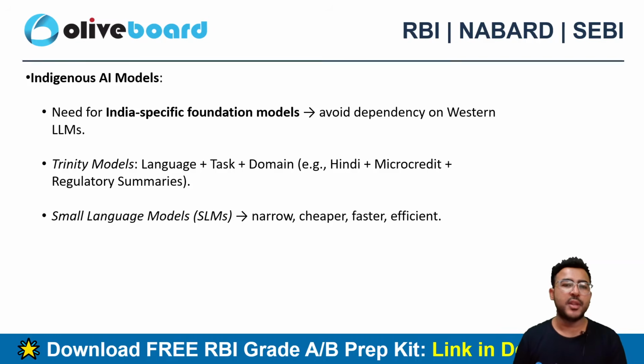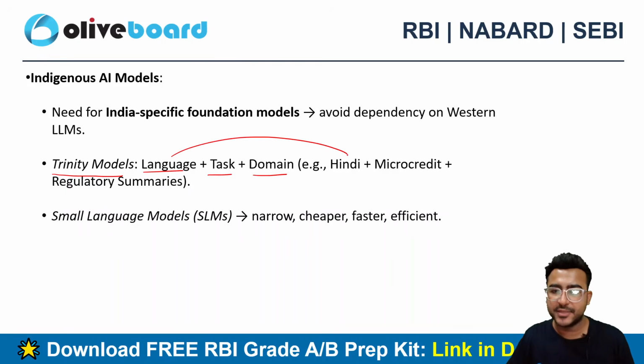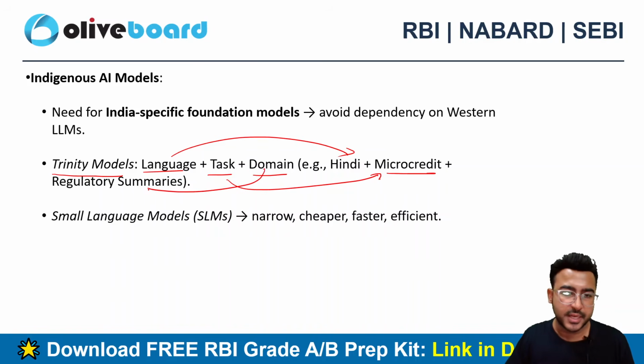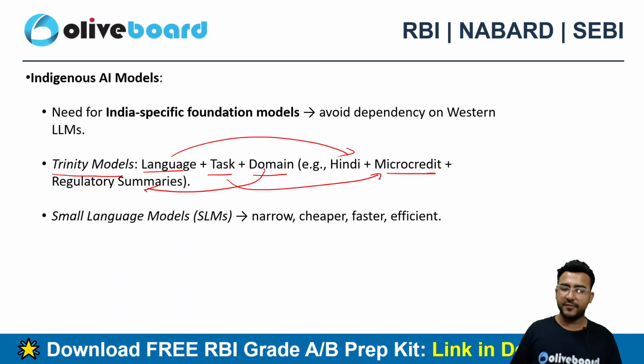Indigenous AI model, the need for an India-specific foundational model. Again, it's a great idea. What if we have a Trinity model? What do I mean by Trinity model? Language plus task plus domain. Let's suppose the language is Hindi, the task is microcredit, and the domain is the regulatory summaries of it. How powerful that combination can be, right?